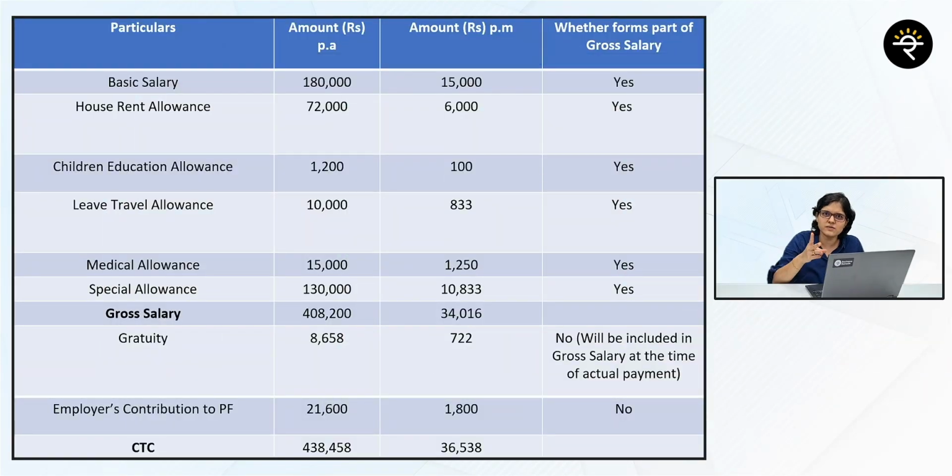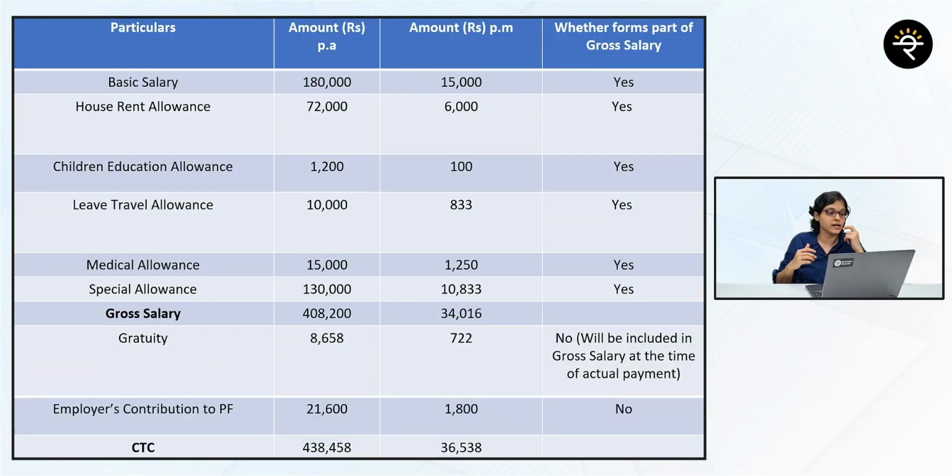Let's take an example and understand what could be the possible splits, what could be the different components of CTC. Before we proceed with the example, please understand that this is just an illustration. Whatever allowances I'm going to discuss in this example right now, it's not necessary that your employer will give each and every one of the allowances that I'm discussing. There could be some plus minus to this as well.